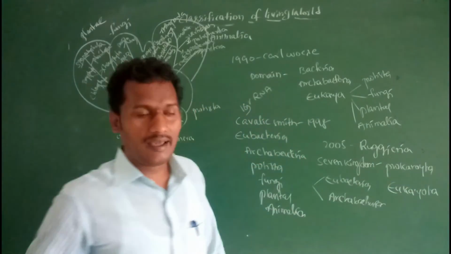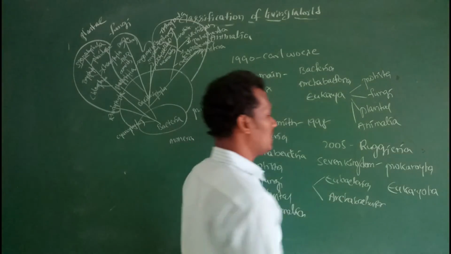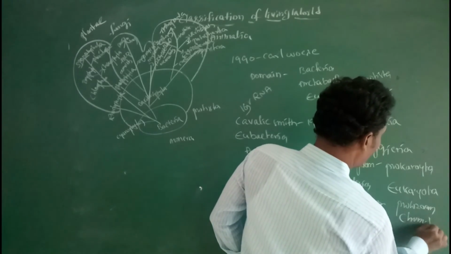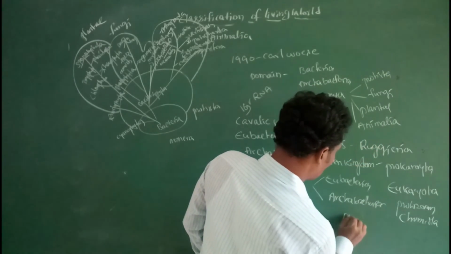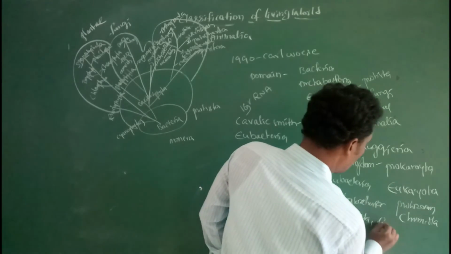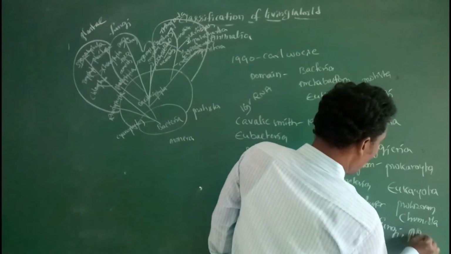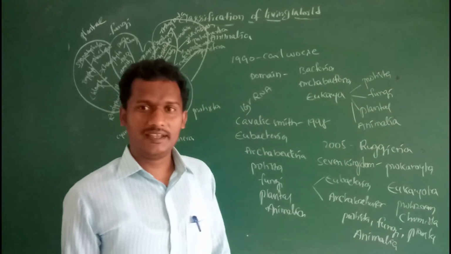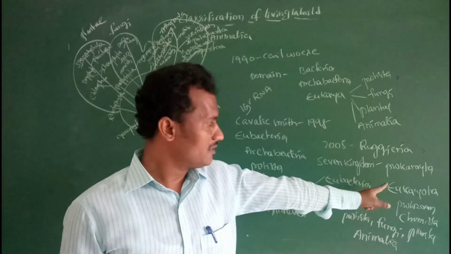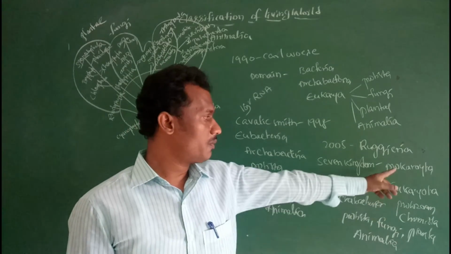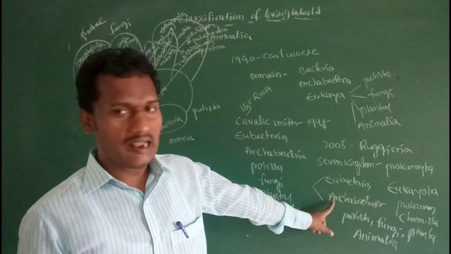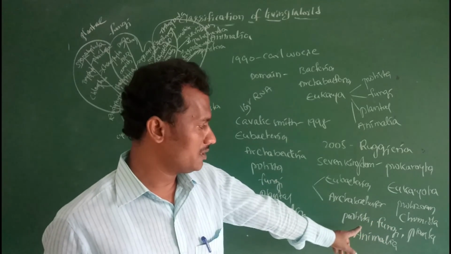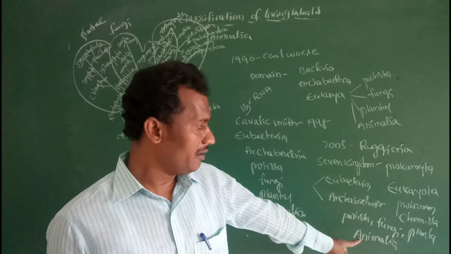Prokaryota includes eubacteria and archaebacteria. Eukaryota includes protozoans, chromista, protista, fungi, plants, and animalia. So in the seven kingdom system, two super kingdoms are present, prokaryota and eukaryota. Prokaryota includes eubacteria and archaebacteria. Eukaryota includes protozoans, chromista, fungi, plants, and animalia.